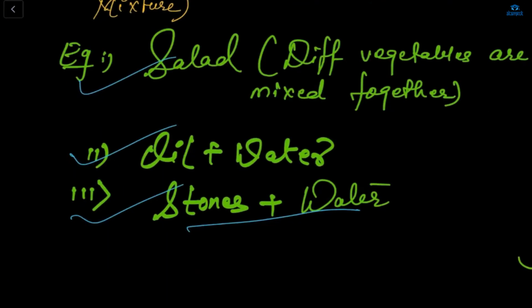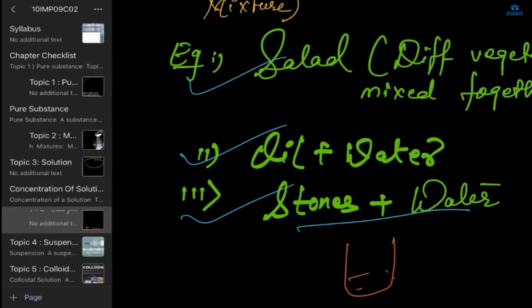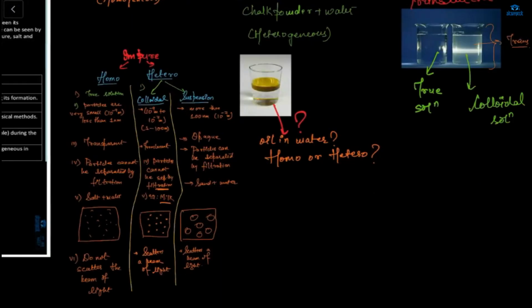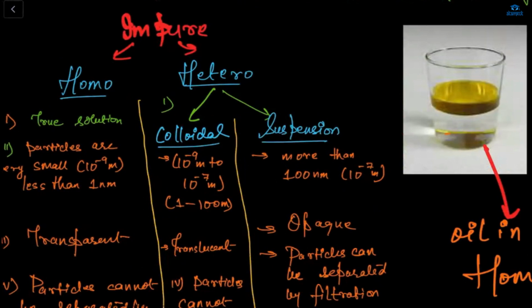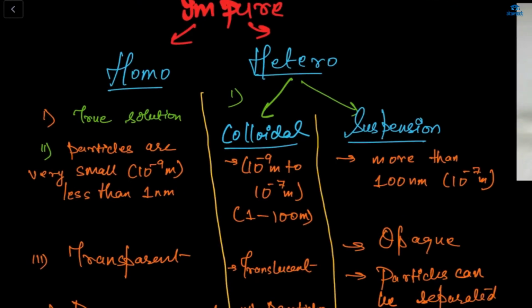For example, if we mix oil in the water, we can easily see that oil is there in the water, we can easily recognize the oil. Next, one more subtopic. The impure is divided into homo and hetero. So what about homo? Homo is a true solution.